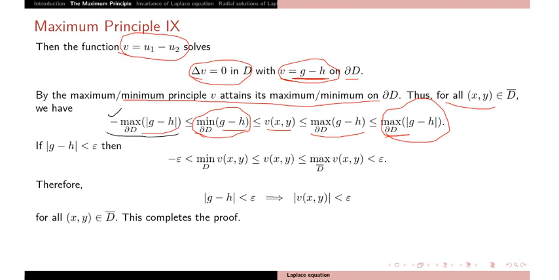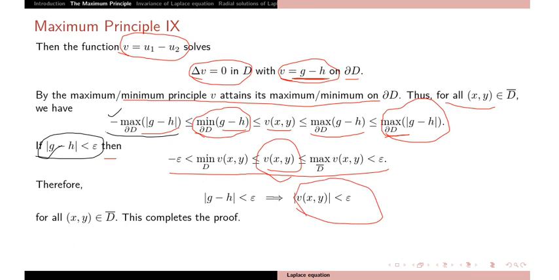So negative of maxima. If I take mod of g minus h less than epsilon, so g and h are close to each other, then from the above equation v lies between minus epsilon and plus epsilon. This means mod of v is less than epsilon for all points in the domain D with boundary.